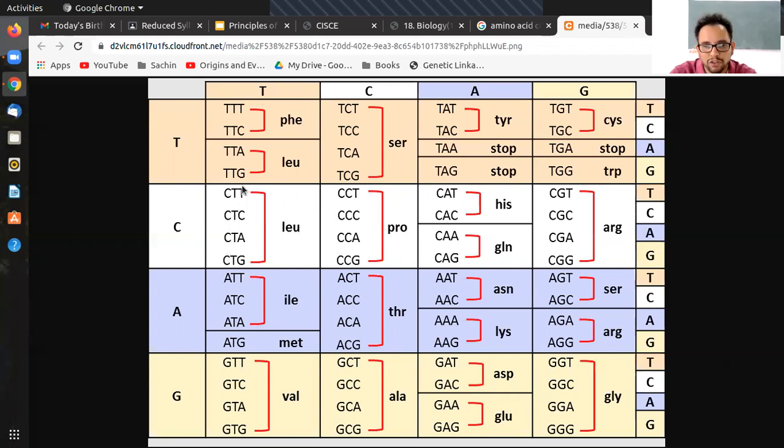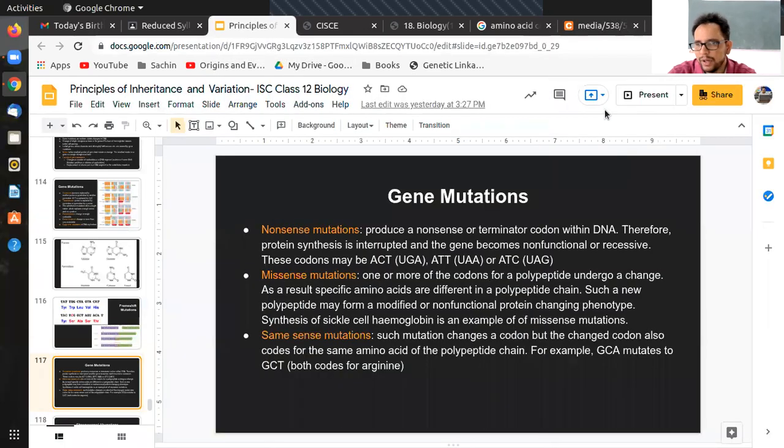Now in the mutation, let's say T changes to any other nucleotide, that will still code for leucine. So this is another type of mutation which we will see. That means it is not leading to a change in amino acid, even though there is a single point mutation in the last nucleotide. This is specifically called the Wobble phenomenon, that also we will see later. So that is how it functions.